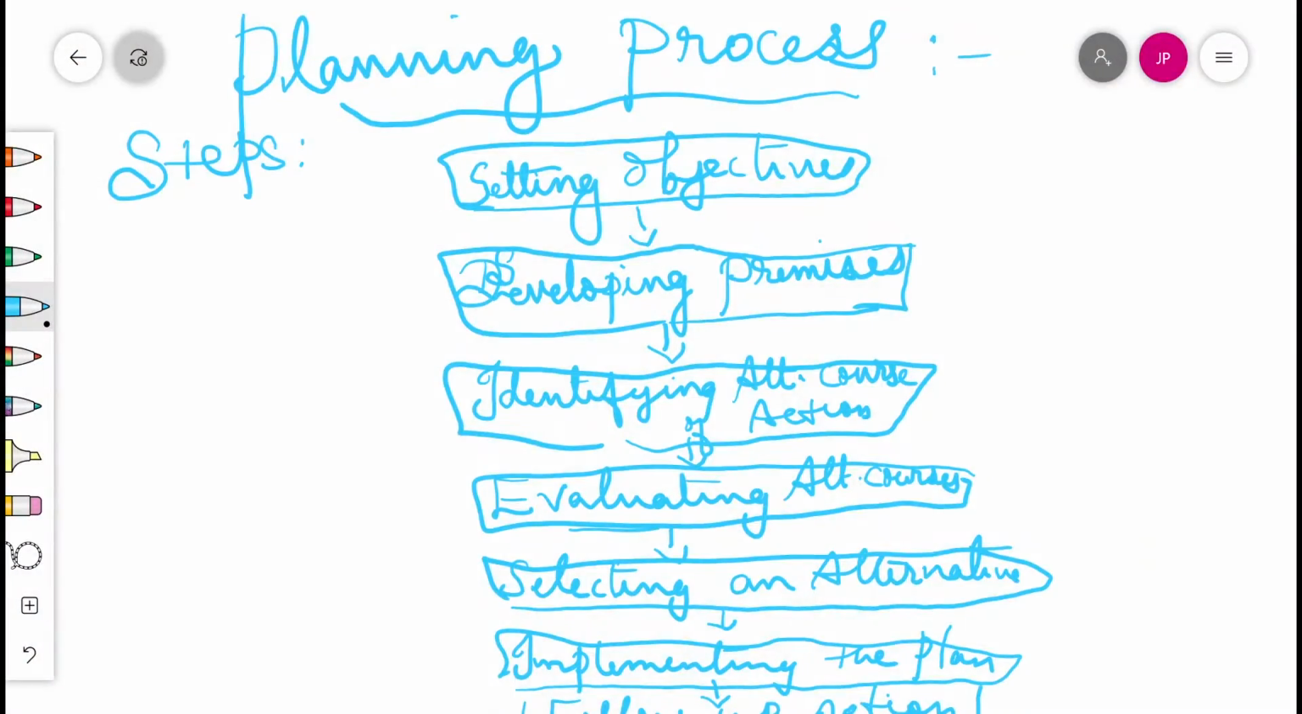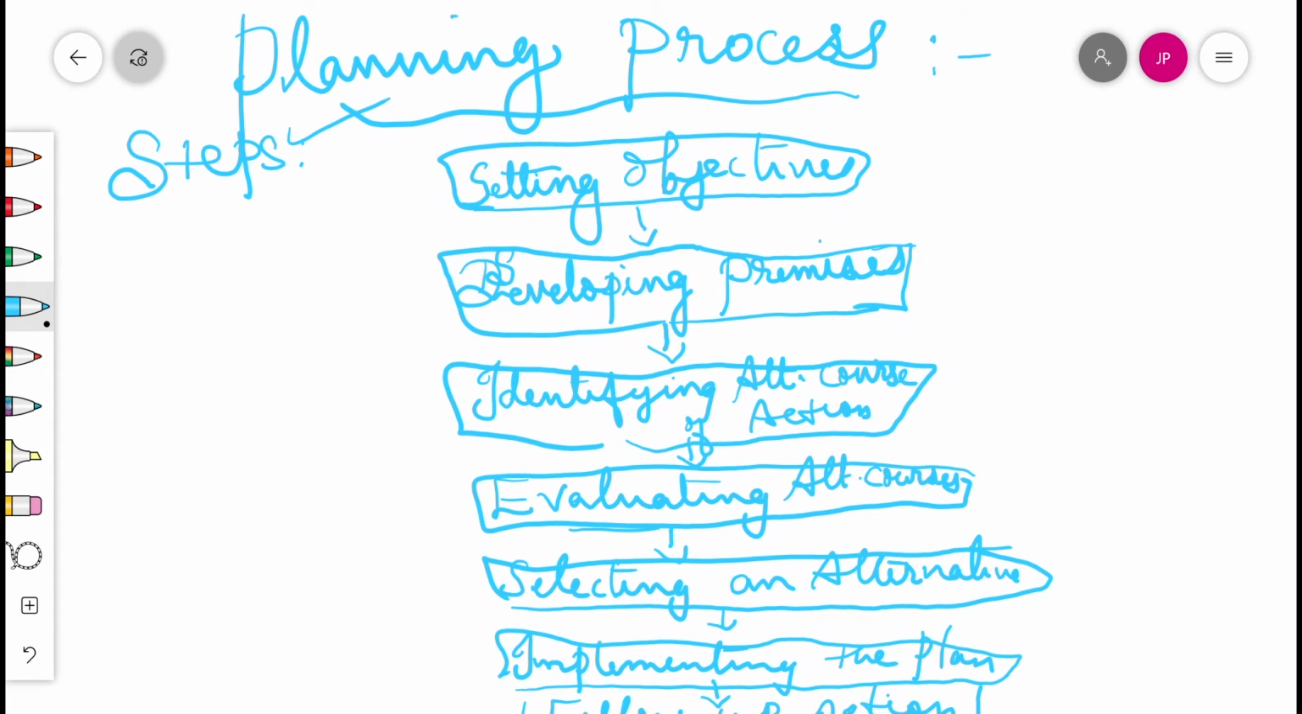Today's topic is the planning process. We understood that planning is the first and foremost function of management and it is a continuous process. So what are the steps involved in this? We know that planning is the process of deciding in advance what to do, how to do, where to do and who will do what, etc. It's a process involving decision or choice making.